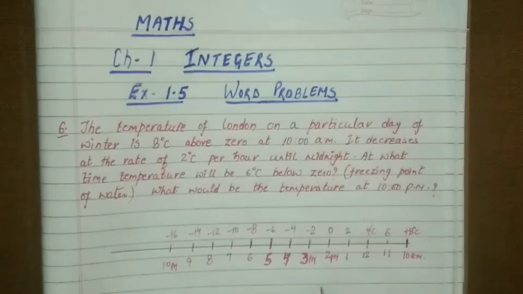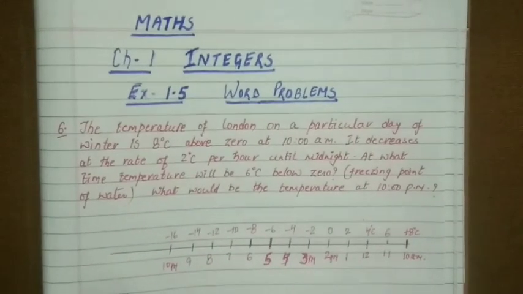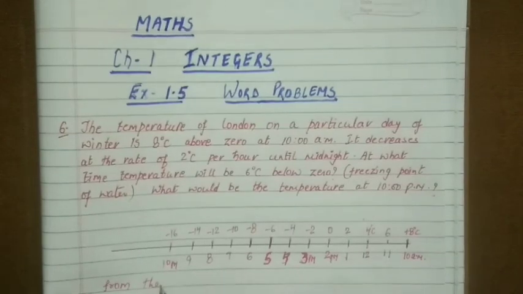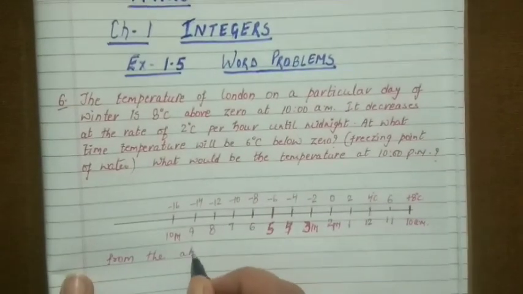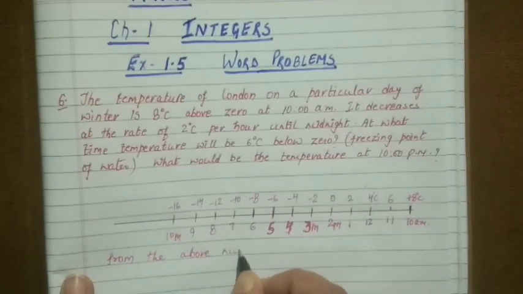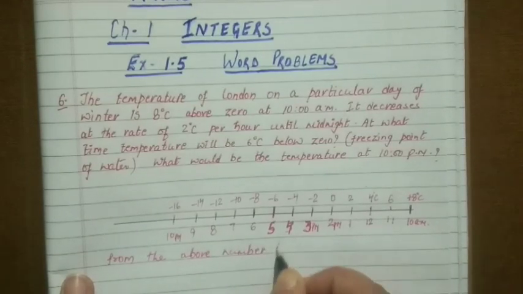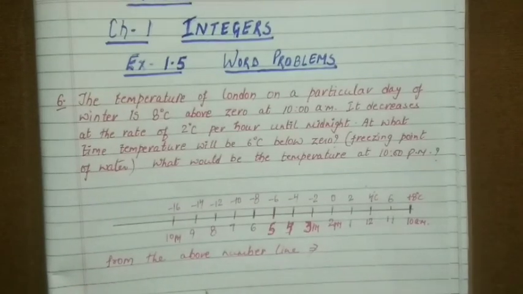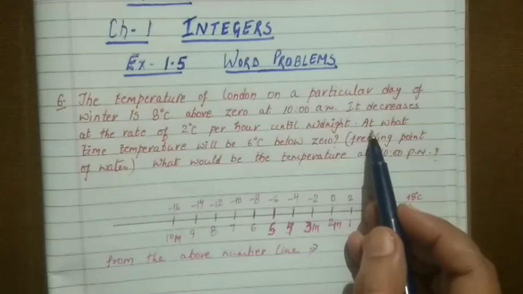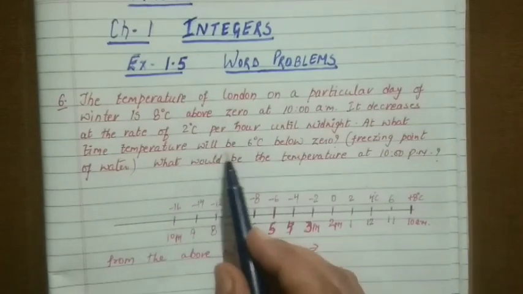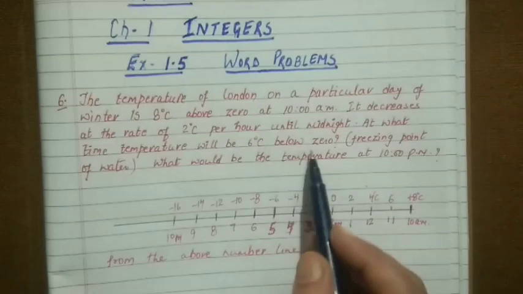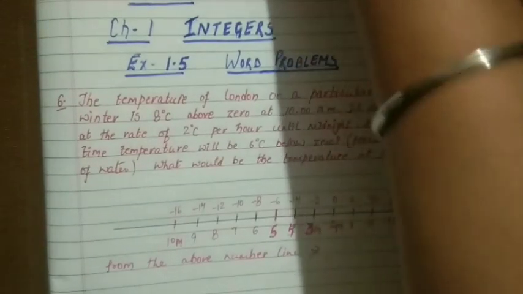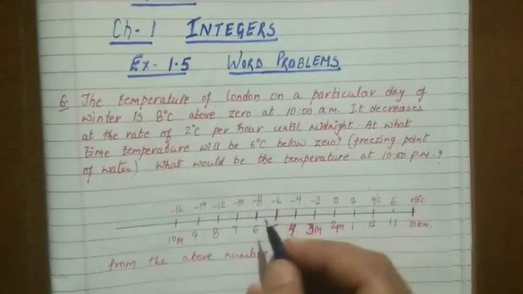So by seeing the number line, you can write directly from the above number line. The answer of the first question, at what time the temperature will be 6 degrees Celsius below zero. So minus 6 degrees Celsius, where they were showing minus 6 degrees Celsius, it is here.